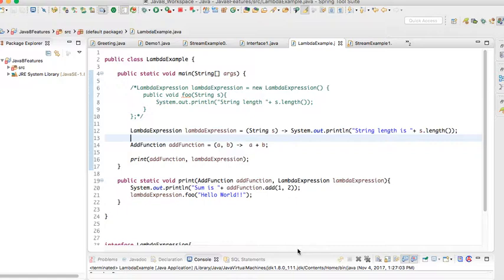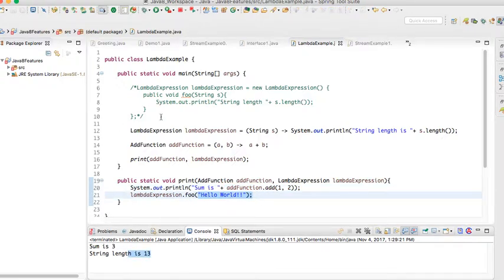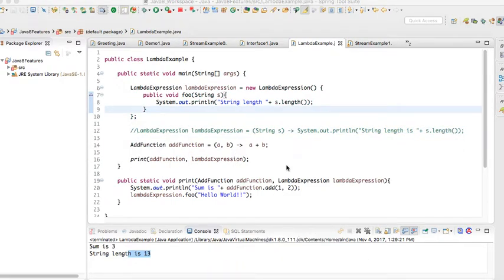So I'm running this example. It printed sum is 3. So the sum of the two numbers is 3 and the length of "hello world" is 13. Now instead of the lambda expression I'm taking this inner class implementation. Let me comment out the lambda and run this program.